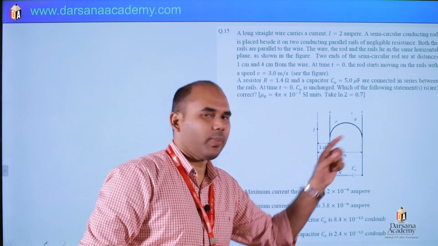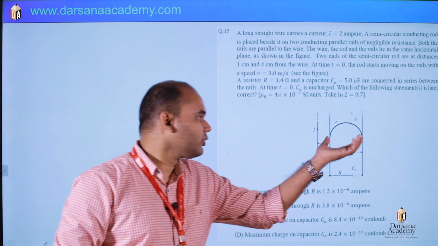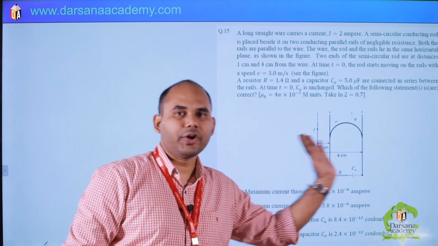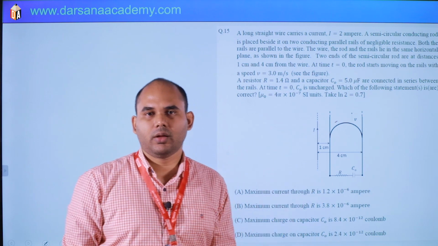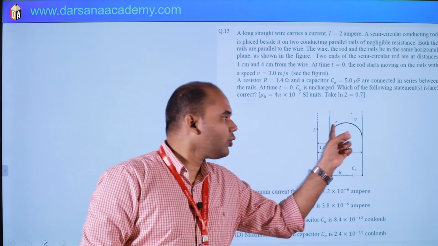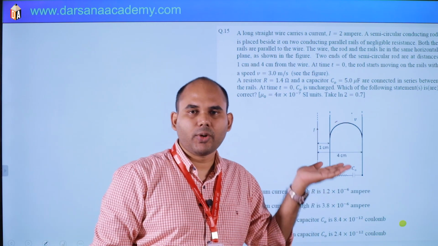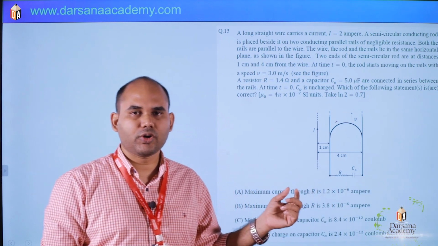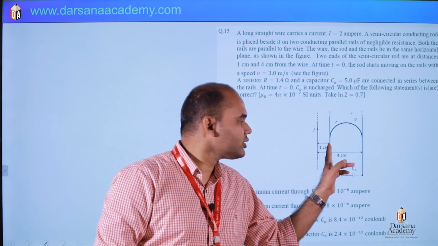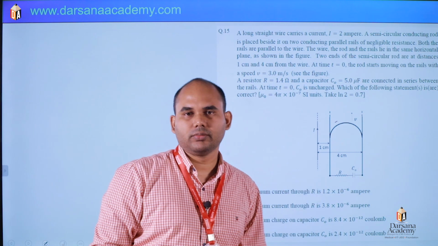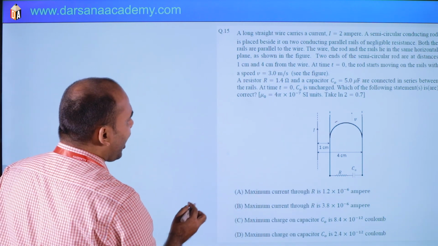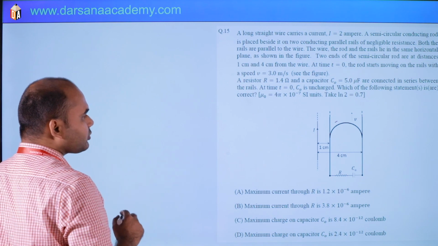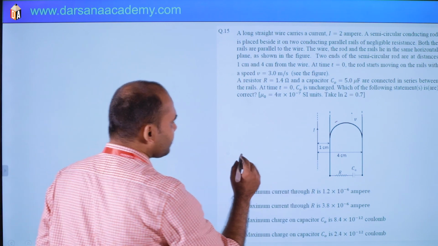First of all, we will try to find one more thing. This is a circular loop, and we know that we can replace this by a straight wire. We will get the same motional EMF. So this circular loop can be replaced by a straight wire, and we will take an element because here the magnetic field is varying from this end to this end. Okay, so let's start. You can read the question. I is given 2 ampere. Okay, here also we can solve.